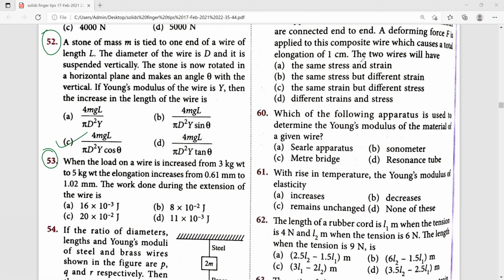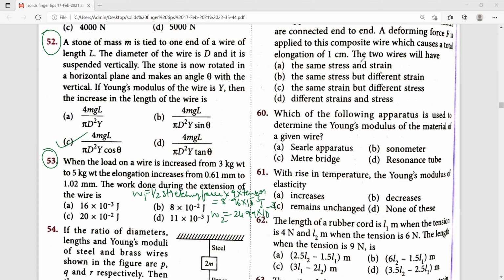Similarly, W2 value, using that work done in stretching the wire through 1.02 millimeter under the load of 5 kg. So W2 value we are getting that one as 24.99 into 10 to the power of -3. Just all the known values are substituted here.